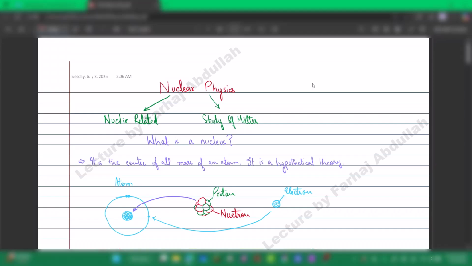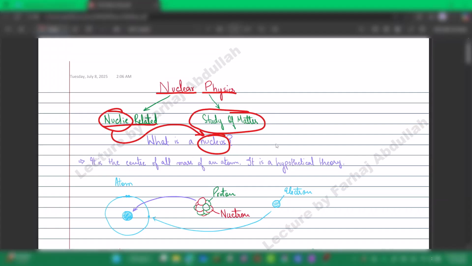Today we are going to be understanding nuclear physics, a part of O-level physics. The term itself stands for nuclear and physics. Nuclear means nuclei related; this is the plural of nucleus. And physics simply stands for the study of matter or its properties. To keep it short, let's just term it as a study of matter. So the word would itself mean study of matter related to nuclei or a nucleus.